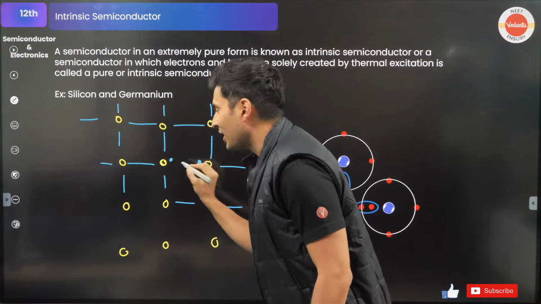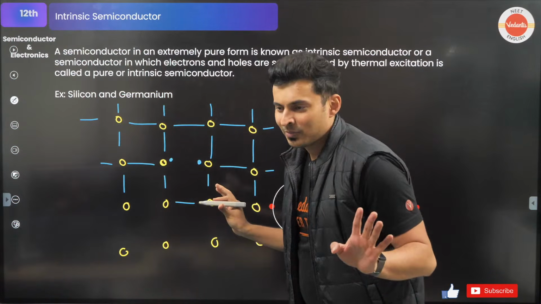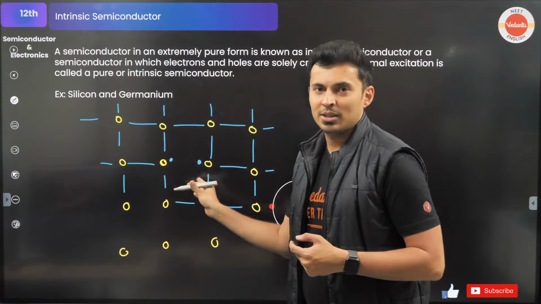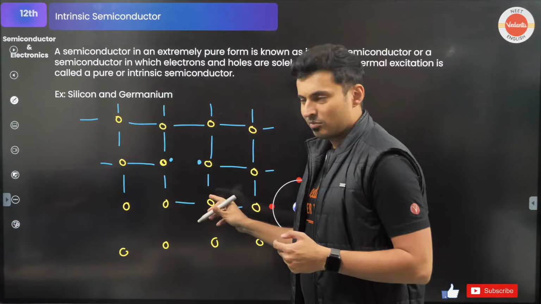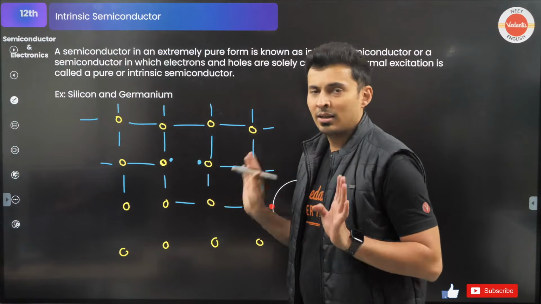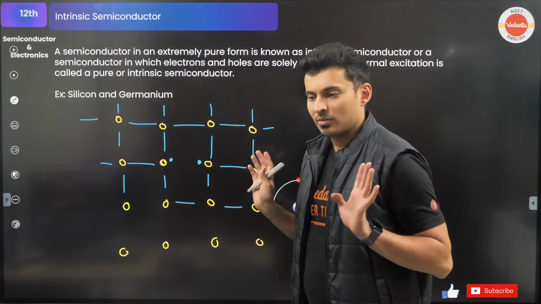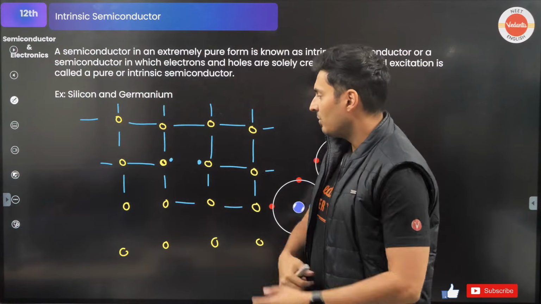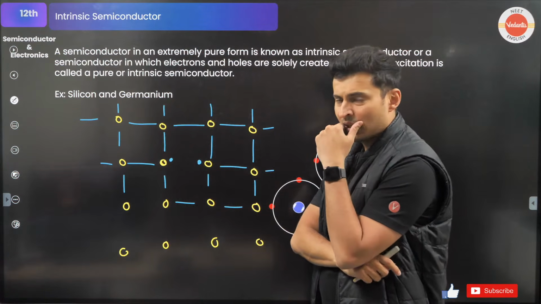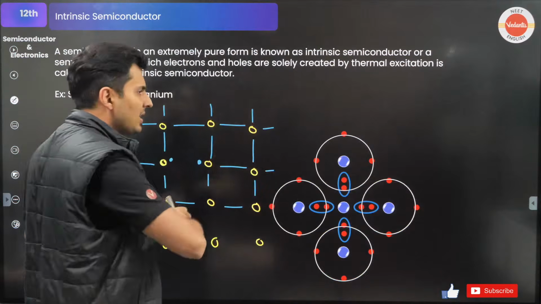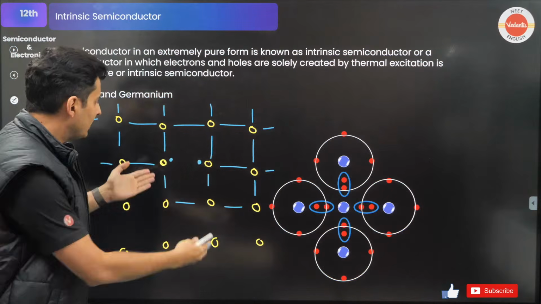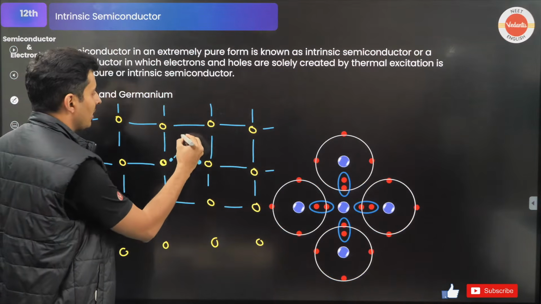Who are these 2 kids? Electrons. Understood? Yes or no? These 2 kids were playing cricket with each other. These 2 aunties fought because of thermal energy. Gone. These 2 kids are now back to their aunties. Very nice. Now, what will happen? These electrons are now free. These kids will now start roaming around.